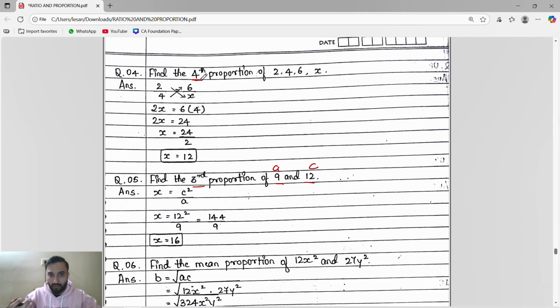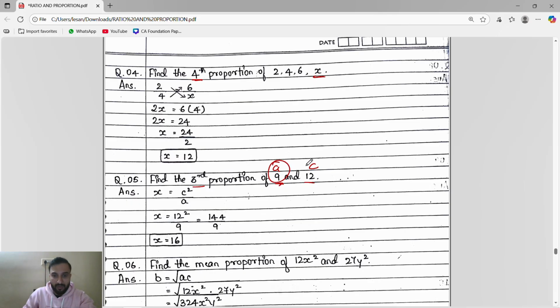If you have to find the fourth proportion, I will take the fourth proportion as X. For the mean proportion and third proportion you get to know, right? Mean proportion is B is equal to square root of A into C. So every time in the mean proportion they will give only two values. The first value I will take as A, second value as C. We will substitute, we will get the answer. Next, for the third proportion the formula is C square by A. Again they will give the two values.